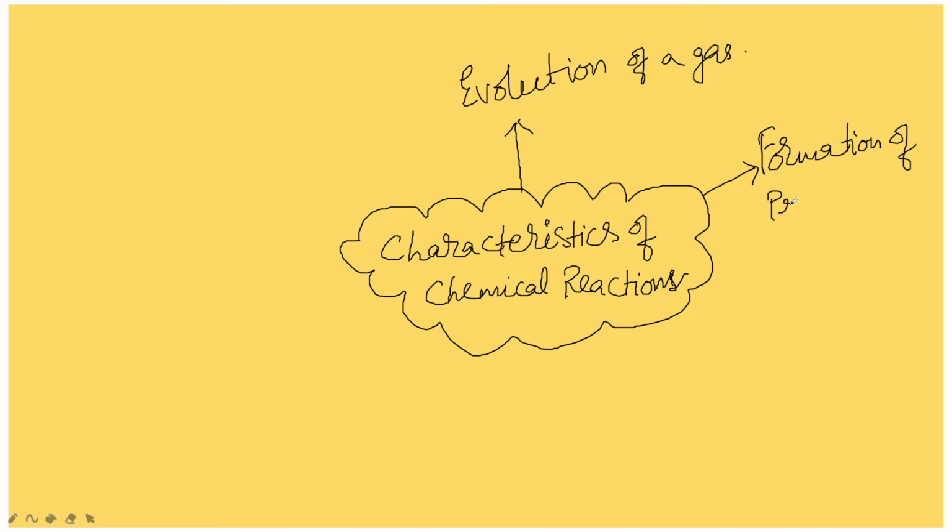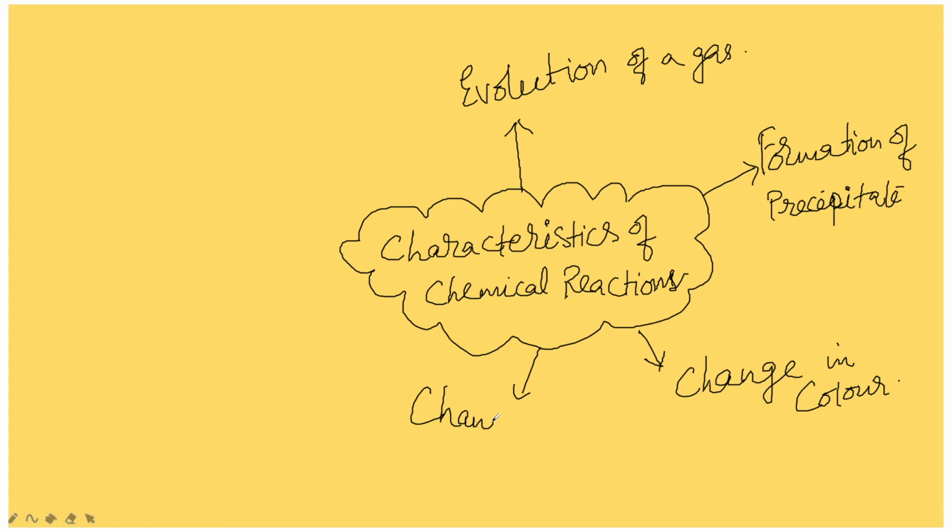PPT also we can write. Precipitate. Next one is, when a reaction takes place, you might have noticed in our daily life, the change in color. By seeing that we can identify that a reaction took place. After that, change in temperature, sometimes it became warm. And the next one is change in state.